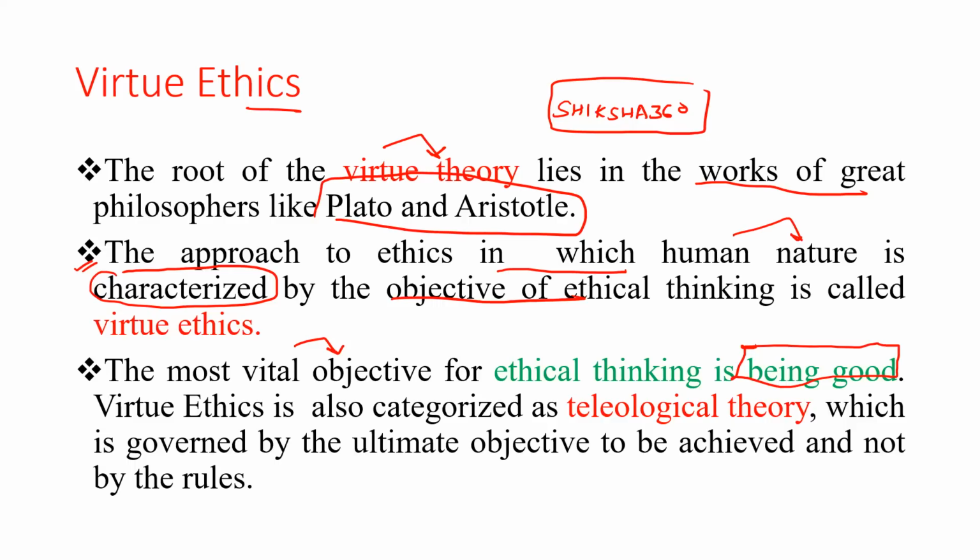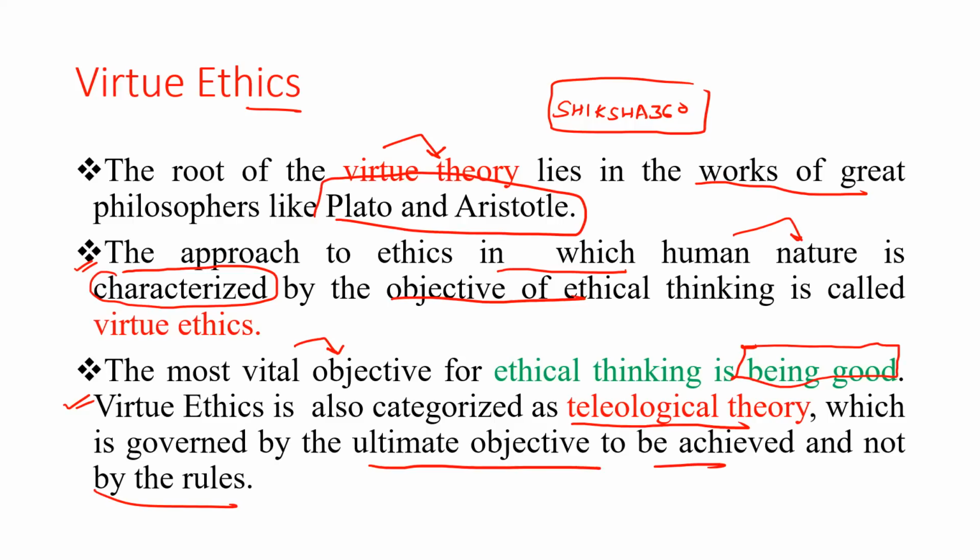So, virtue ethics. Further, virtue ethics is also categorized as a teleological theory, which is governed by the ultimate objective to be achieved and not by the rules. So how is it categorized as a teleological theory? What is the main objective?